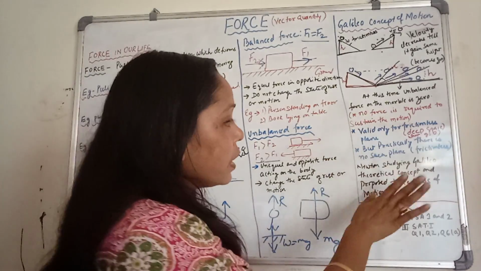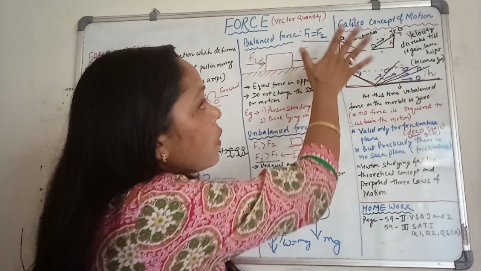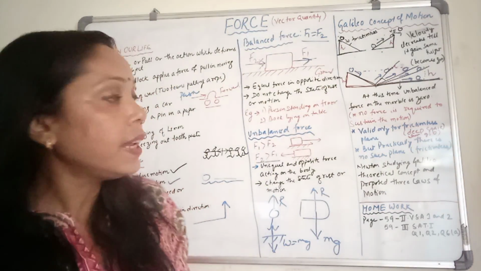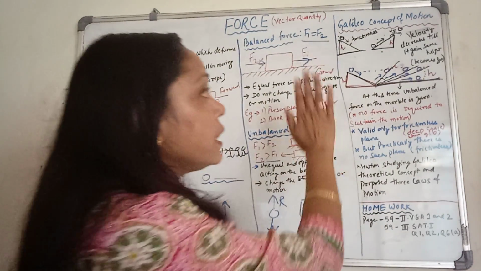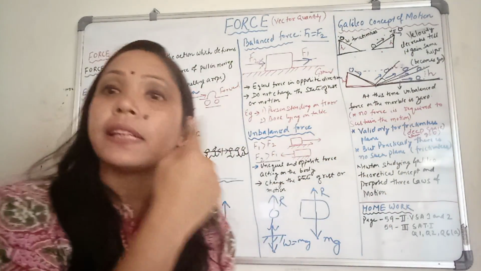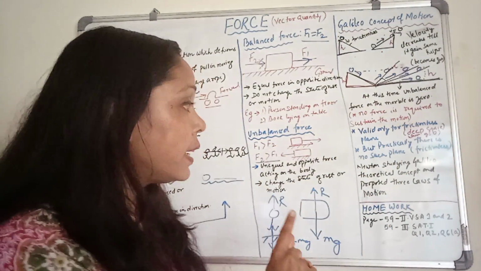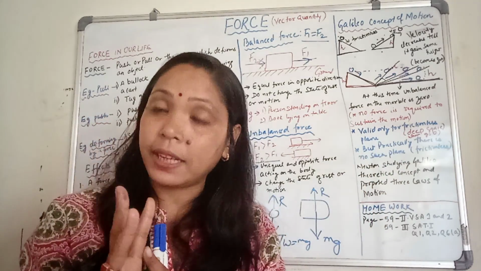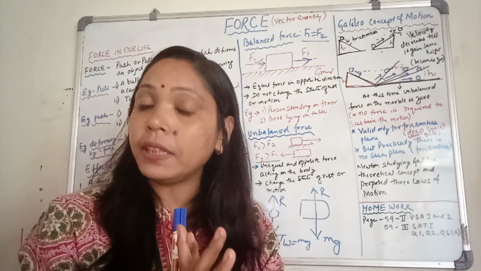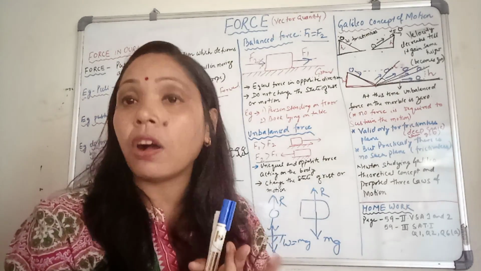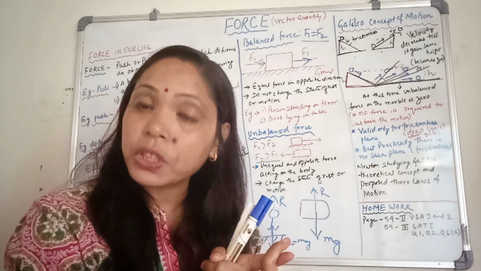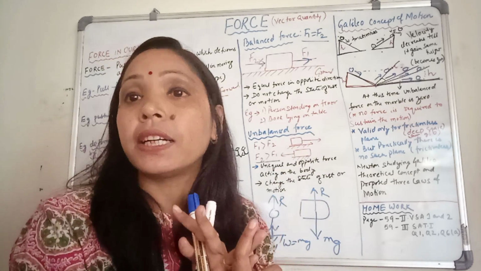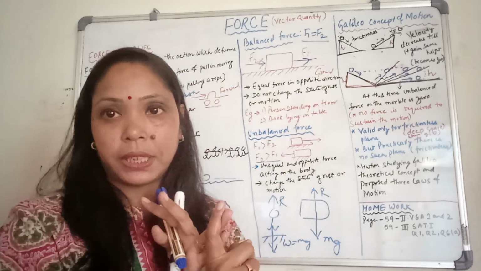Now Newton studied all these concepts given by Galileo, and on the basis of this theoretical concept, Newton proposed 3 laws of motion, very important and very famous laws: Newton's first law of motion, Newton's second law of motion, and Newton's third law of motion.